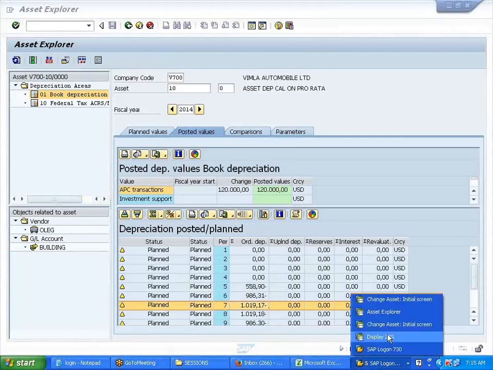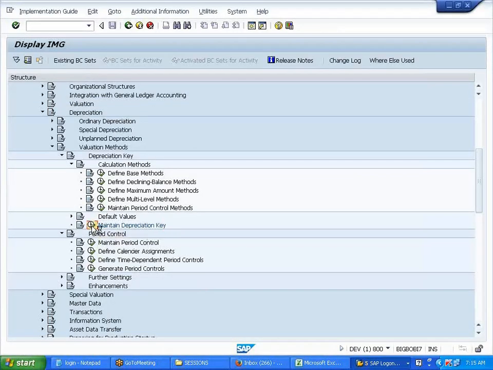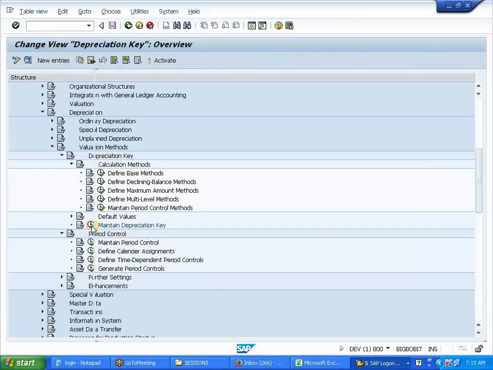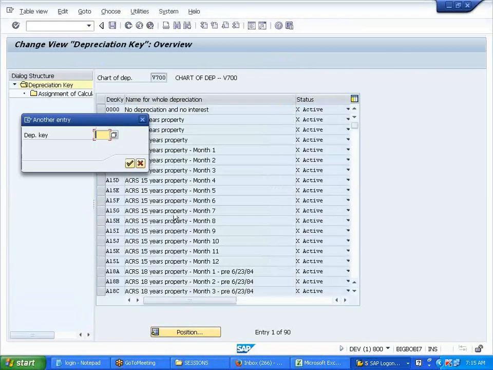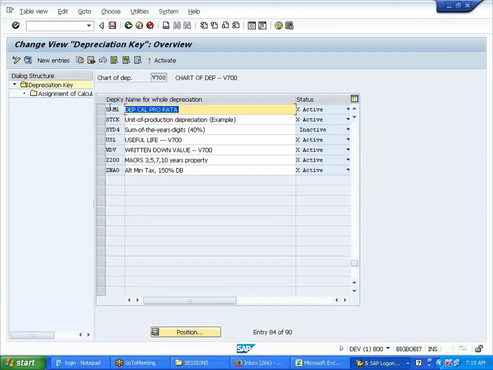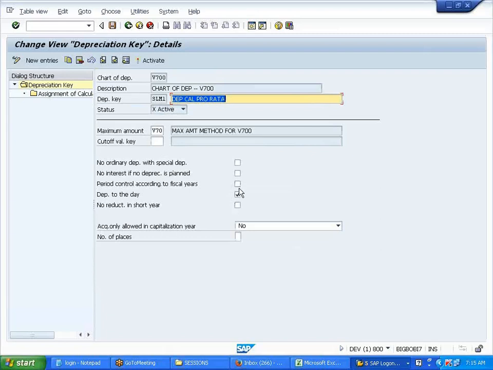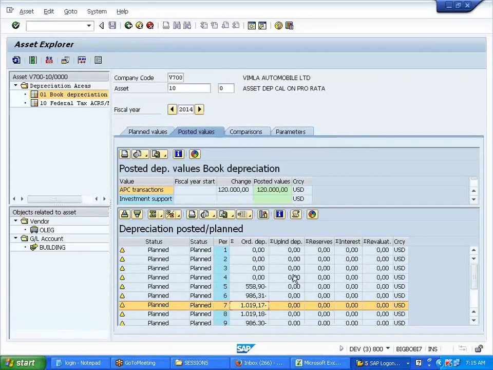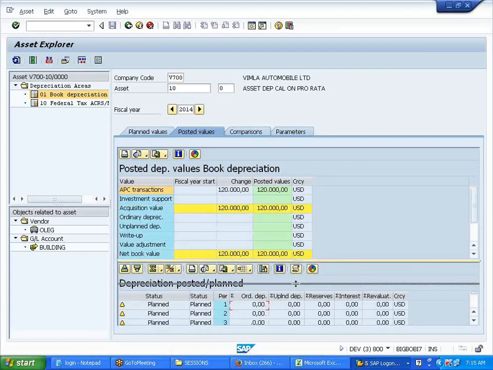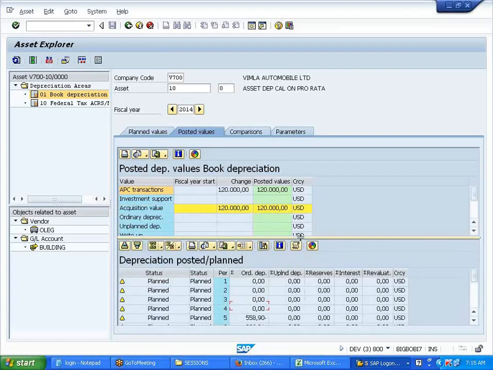This one, depreciation key, we selected right over here. So two things I've shown you. One is your pro rata. When we use regular calculation, it is by month. We divide by month, but this pro rata is divided by days. That's why different amount each month. But you don't do it in US. This way it is not followed. Don't worry about it. They don't do it this way. Day wise it is not calculated, month wise it is calculated. The only thing what I've shown you is a pro rata. That is where you have to concentrate.